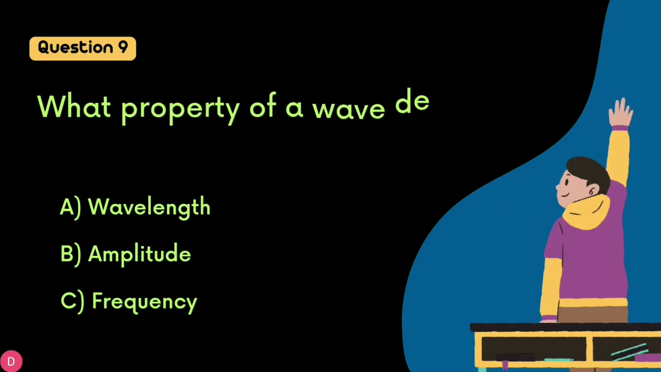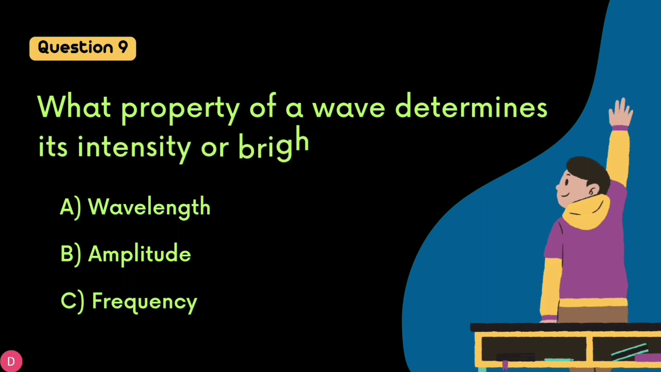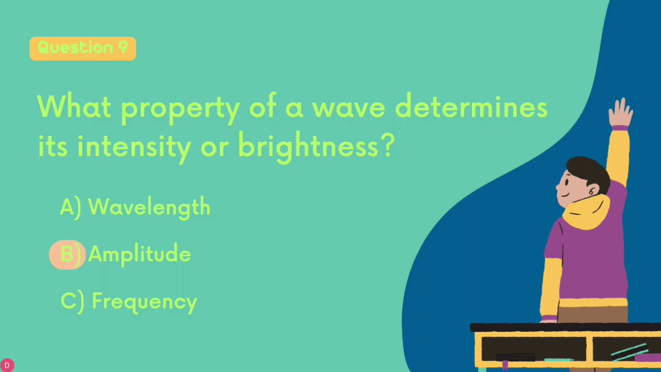Question number 9. What property of a wave determines its intensity or brightness? Option A, wavelength. Option B, amplitude. Option C, frequency. The correct answer is option B. The intensity is measured by amplitude.